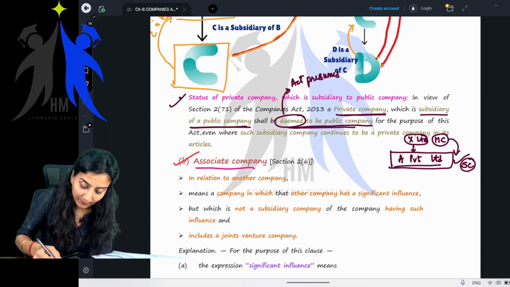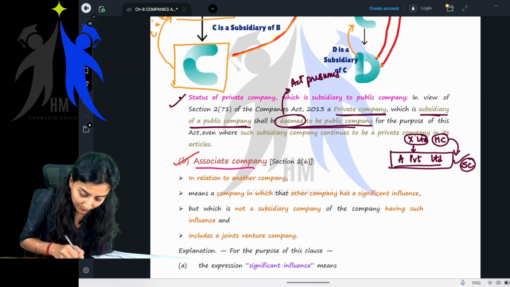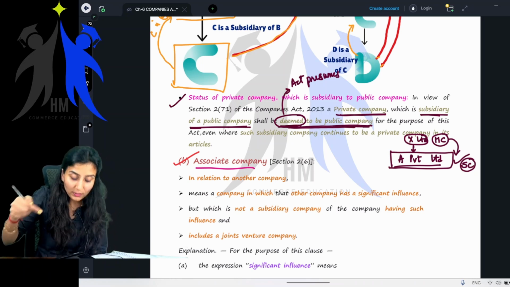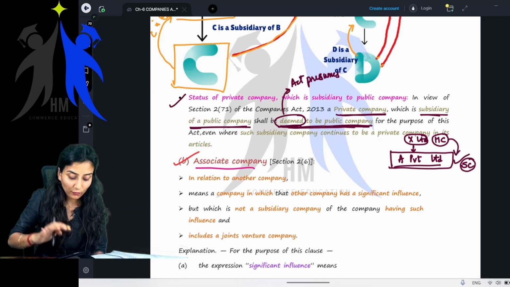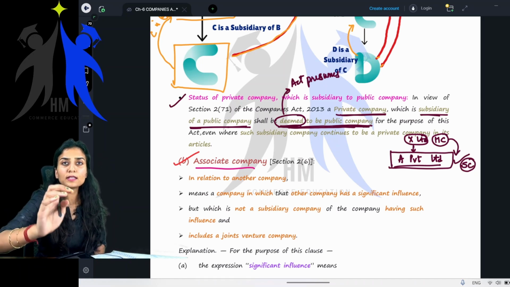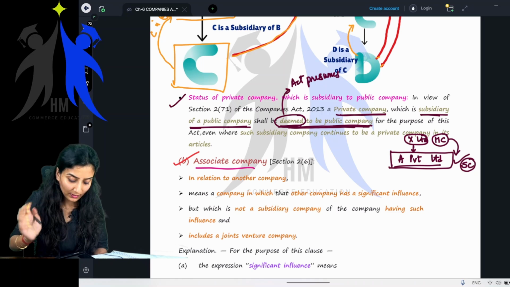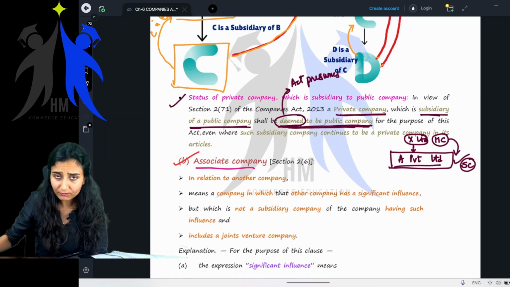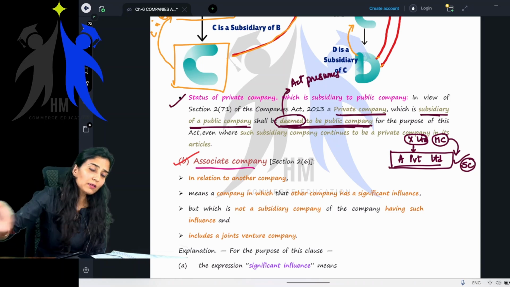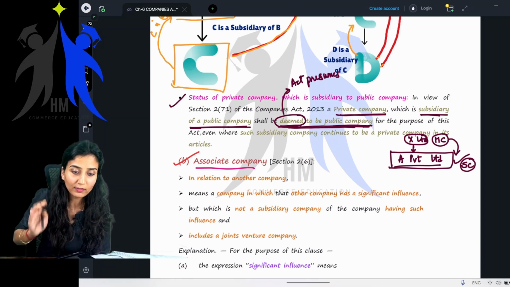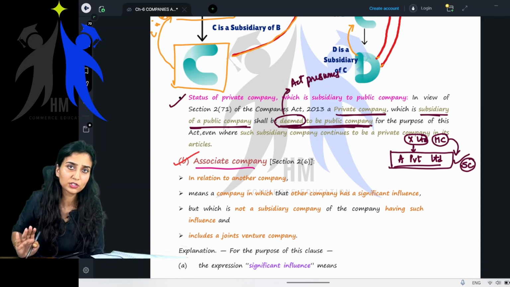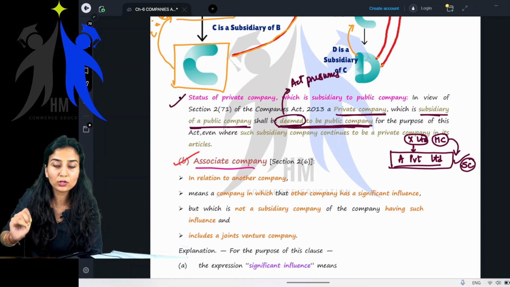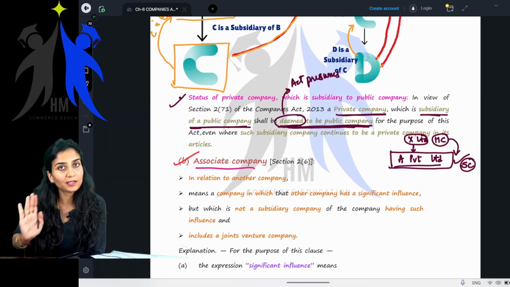Everyone? Yes, ma'am. See, a private company which is a subsidiary of a public company shall be deemed to be a public company for the purposes of this act. For this Companies Act, we are treating you as a public company. You are not a private company. So all the public company provisions will be applicable to you. All the sections which are applicable to a public company will be applicable to you also. You have to follow it. Even though you're a private company, no exemptions, no relaxations for you, because your parent company or your holding company is a public company. So you're also a public company.